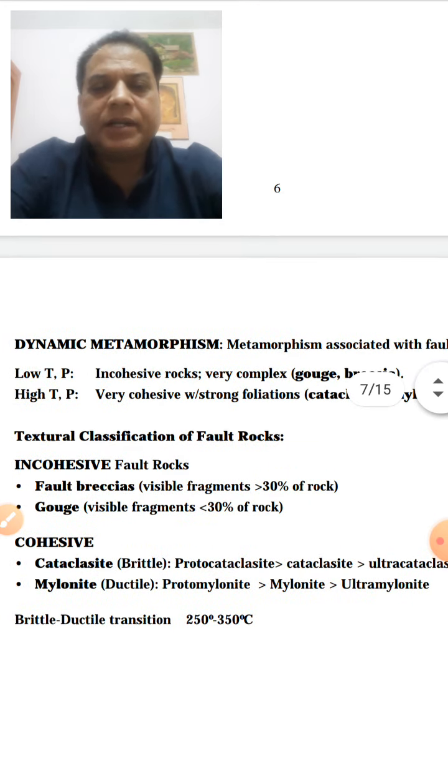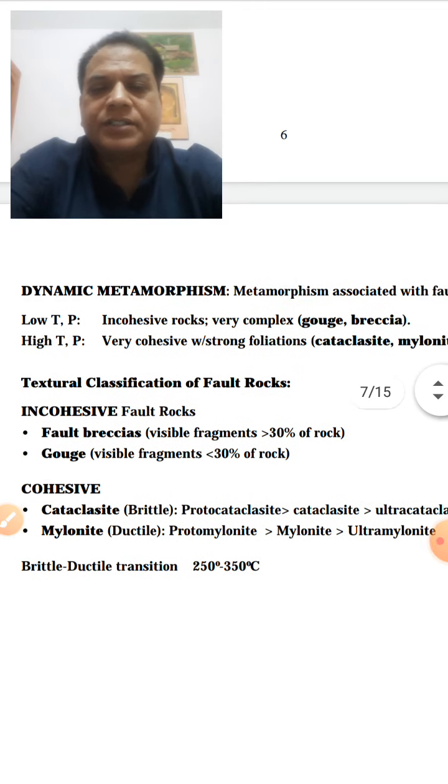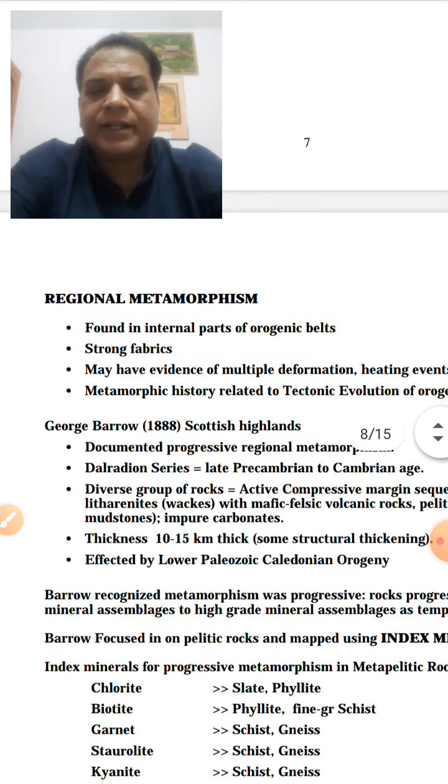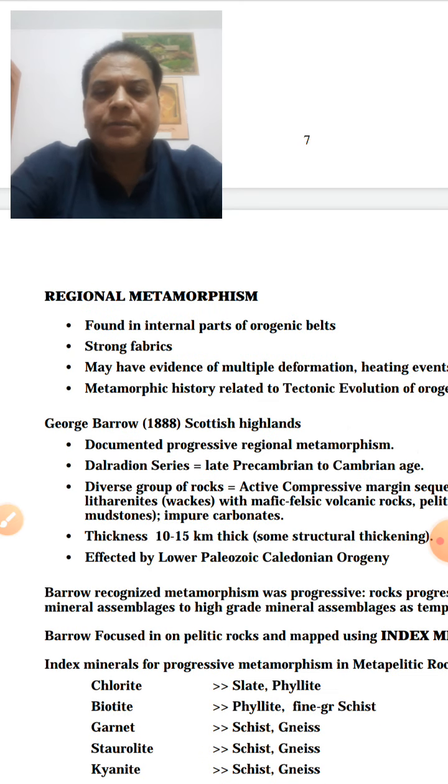Then the dynamic metamorphism associated with faults, at low temperature and pressure, you can see very complex fault rocks are formed. Then the textural classification of fault zones: fault breccia, with visible fragments, and fault gouge, with visible fragments less than 30%. So depending upon that. Then regional metamorphism is found in internal parts of orogenic belts.